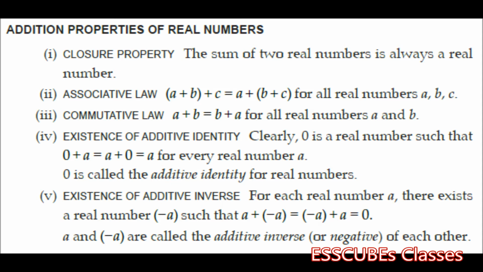For each real number a, there exists a real number -a, such that a + (-a) is equal to (-a) + a, and the sum is coming to be 0. Thus, a and -a are called additive inverse or negative of each other. This is basically the additive inverse property.